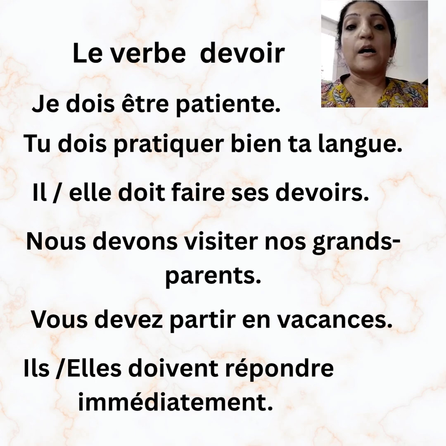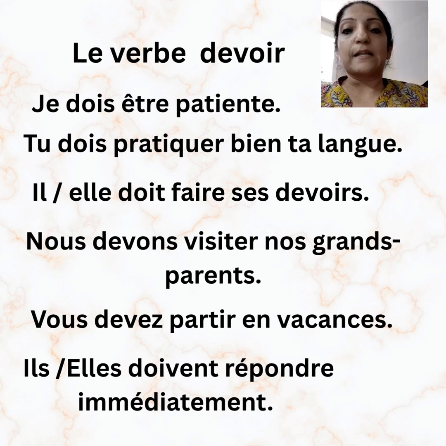But when we write another verb after it, there are two rules that I will be discussing over here. First rule is the rule of two verbs. When there are two verbs in a sentence, the first verb will be conjugated and the second verb will not be conjugated. It will be written in the infinitive form, that is the original form, the unconjugated form of the verb. As you see here, when I say je dois être patiente, devoir is being conjugated according to je, but être is not conjugated. It is written as it is.